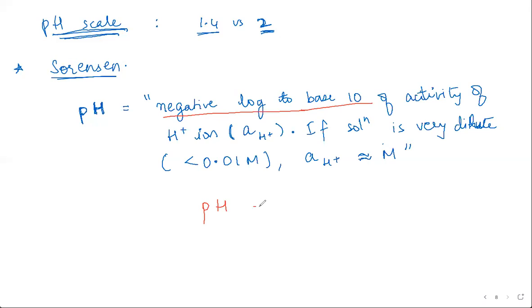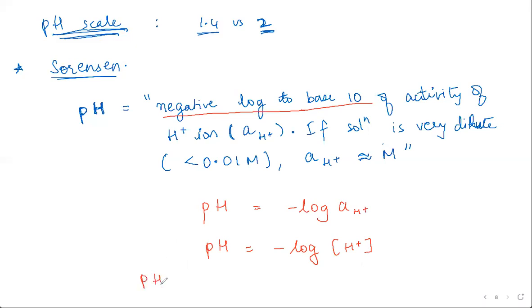So pH is equal to minus log a_H+, or in other words, you can also say pH is equal to minus log of the concentration of H plus ions. Okay. So roughly, this is something you are familiar with.